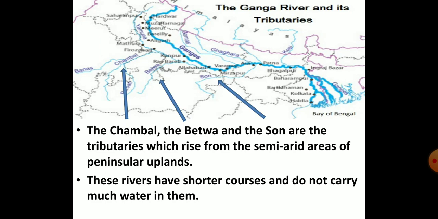There are some tributaries of the Ganga river which rise from the peninsular uplands, which are semi-arid areas. They are the Chambal, the Betwa and the Son rivers, as you can see in the map. The courses of these rivers are short and they don't carry much water.